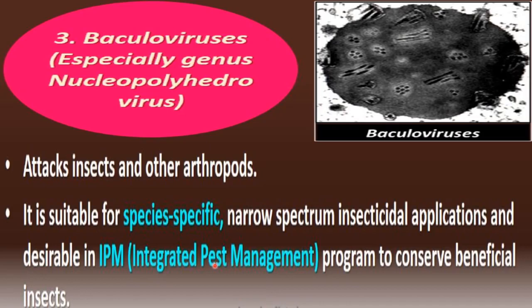So here the IPM program conserves the beneficial insects. This pest management can be done with the help of baculoviruses or other biocontrol agents, which you have studied in the previous slides also. So these are all biocontrol methods to control pests.